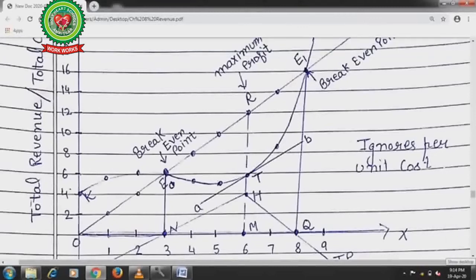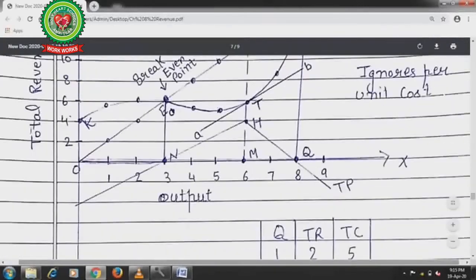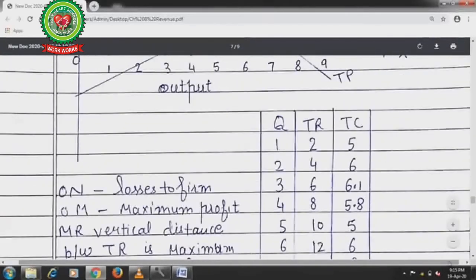One criticism for this TR-TC approach is that it ignores per unit cost. It ignores the per unit cost and considers the total cost and total revenue only. So ON is the losses to the firm.